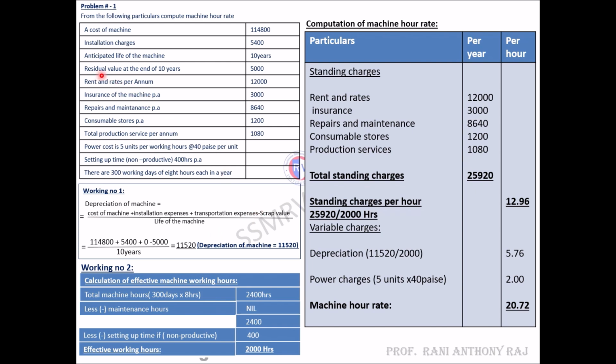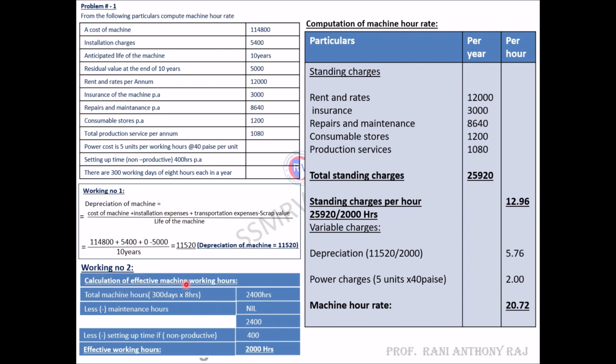Residual value is known as scrap value, it is 5,000, divided by anticipated life of machine, 10 years. Simplifying further, you will get 11,520. This is the depreciation of machine: 11,520.